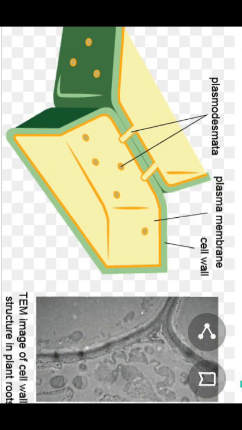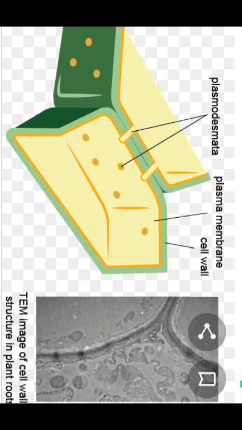Now, one more important point I would like to tell you: the outermost rigid structure of plant cells is called the cell wall. Understand? The plasma membrane is present commonly in both plant cells and animal cells, but the cell wall is exclusively present in plant cells only, right? As you may recall, the cell wall is a non-living rigid structure forming the outer covering of the plasma membrane of fungi and plants.